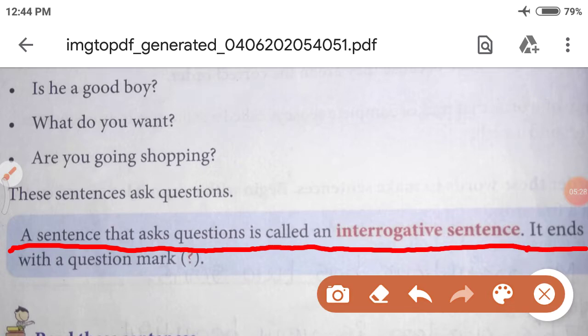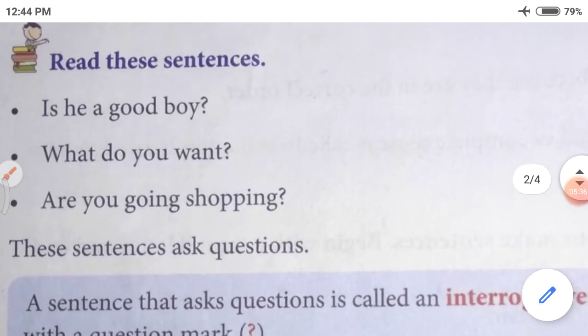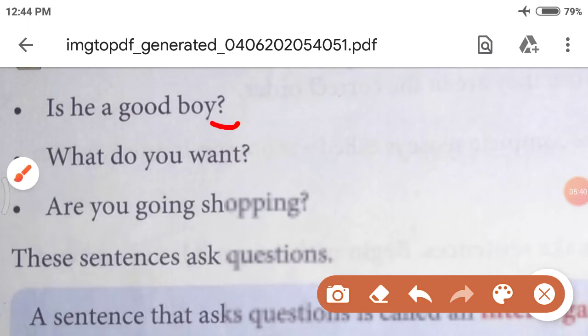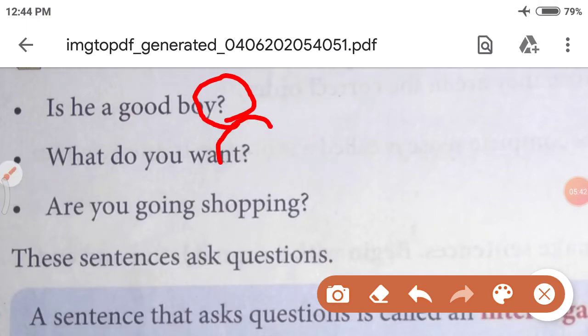It ends with a question mark. You can see in the sentences, let me show you. All the interrogative sentences end with a question mark.